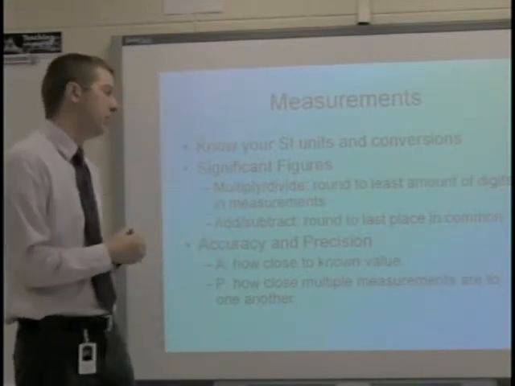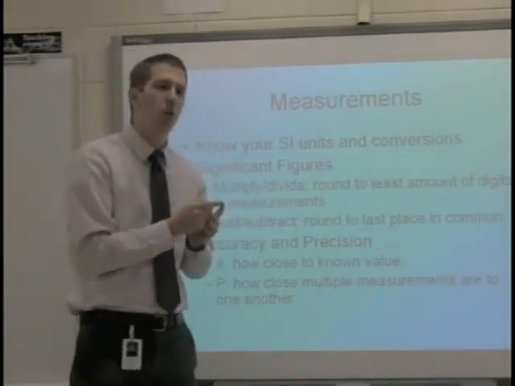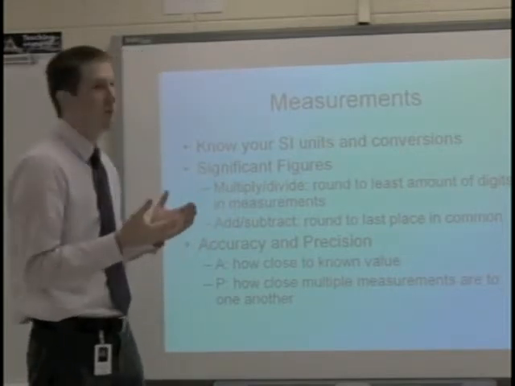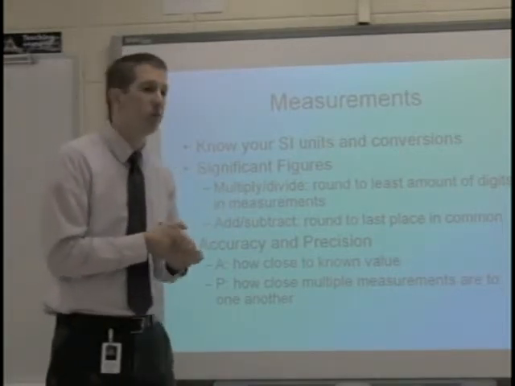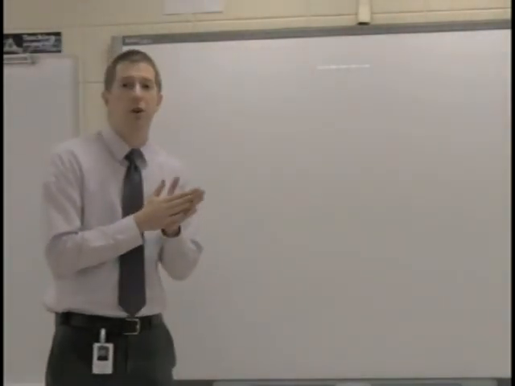You can actually be accurate but not precise if all of your darts are around the bullseye but they never hit it. The average would be the bullseye itself. And obviously the best could be accurate and precise where we are all hitting the same value. That is all for Chapter 1 of Chang Chemistry.